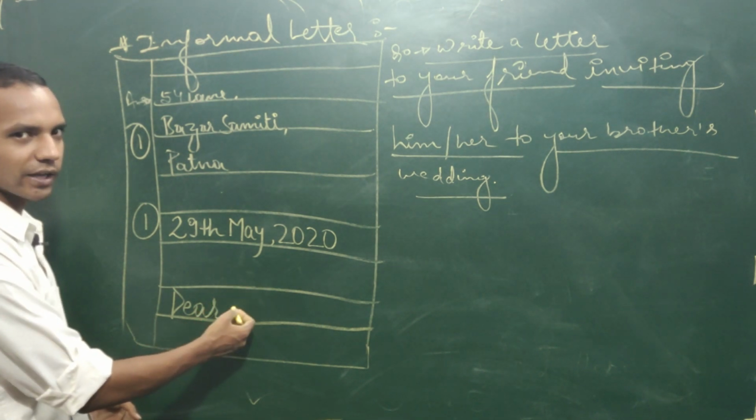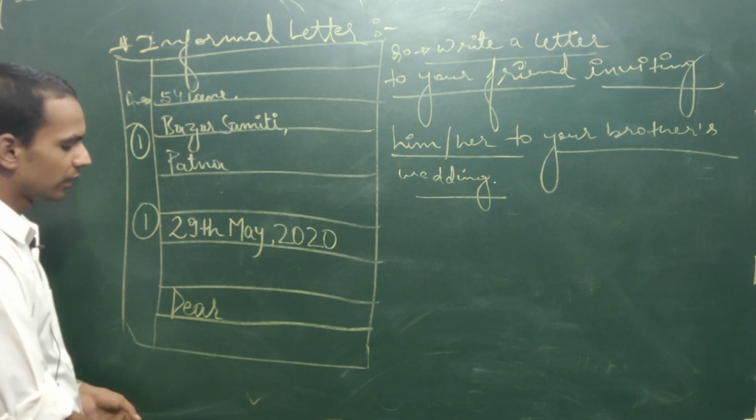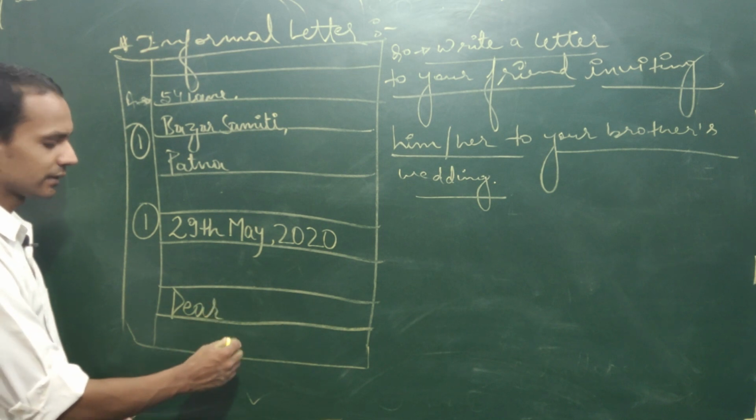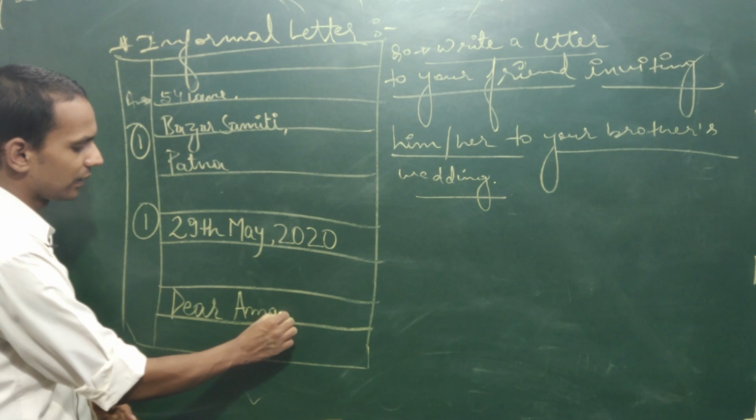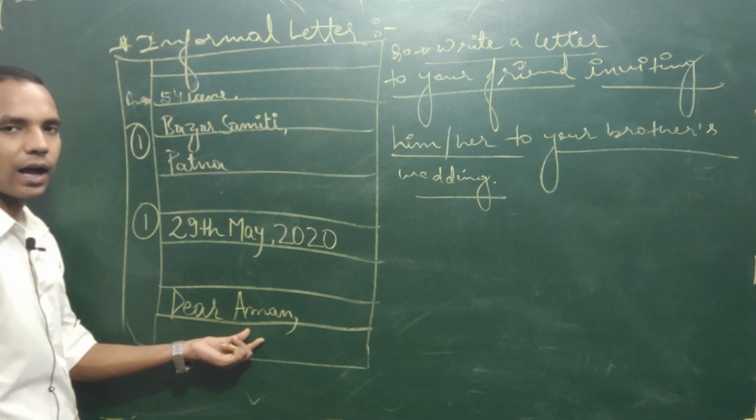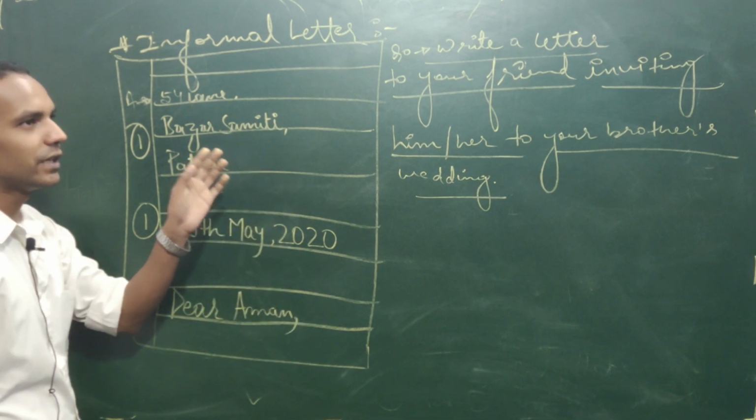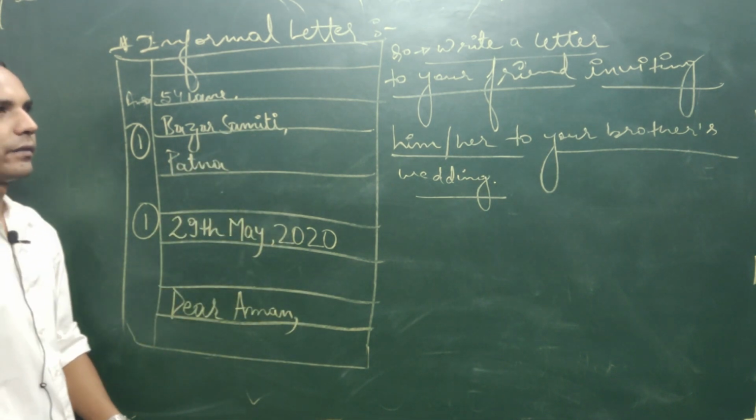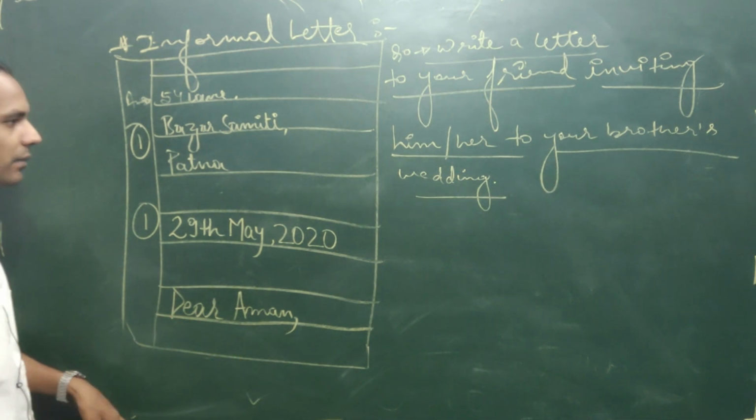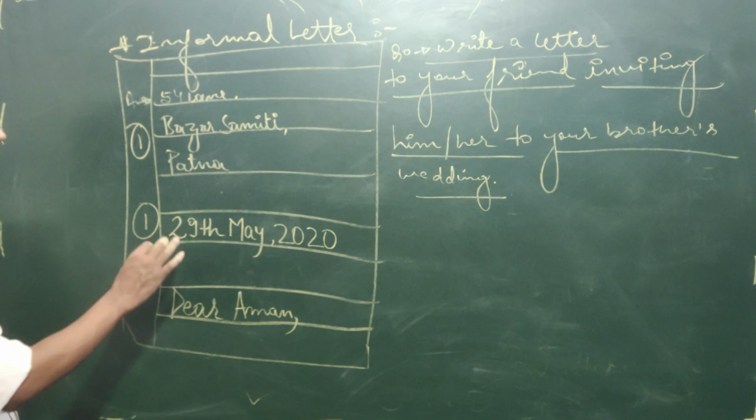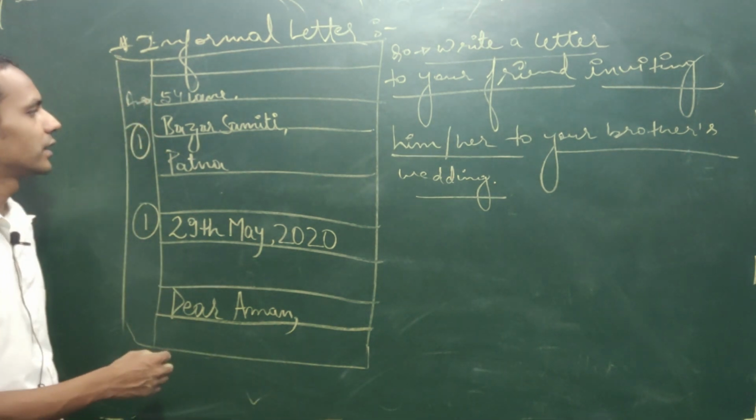don't write friend. This is not wrong, but I will suggest you write the name, like Dear Aman, and use only half the name. Don't use the full name, because when we are talking informally, we don't use the full name. So Dear Aman.